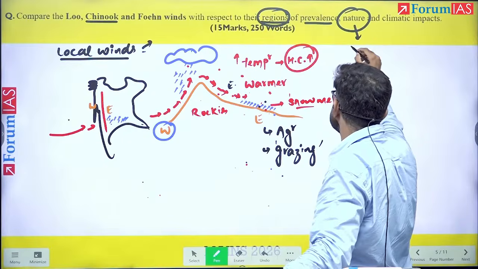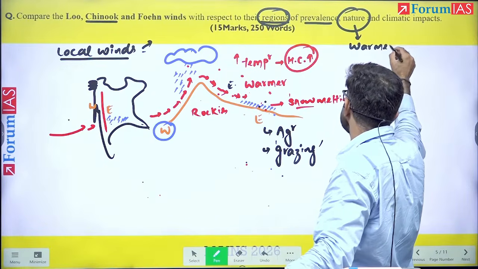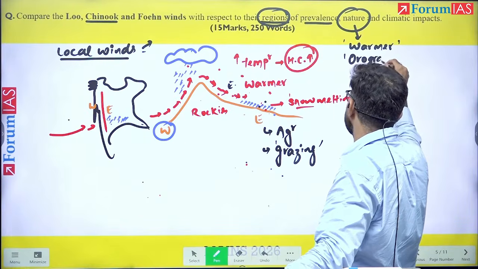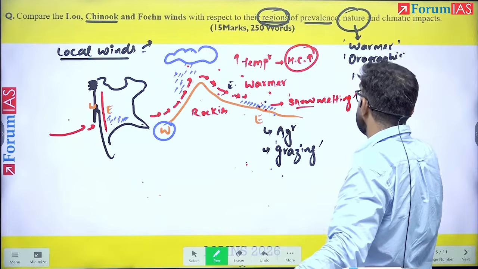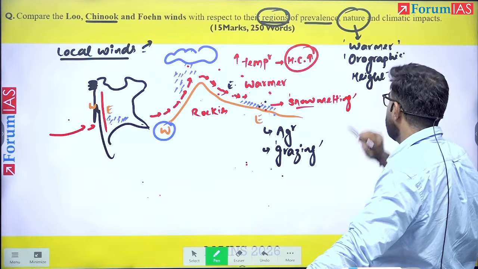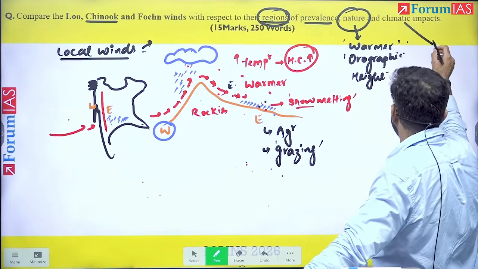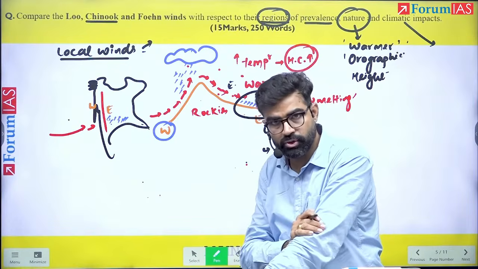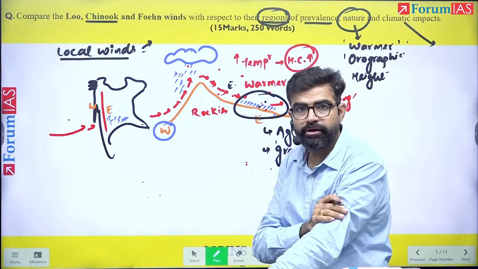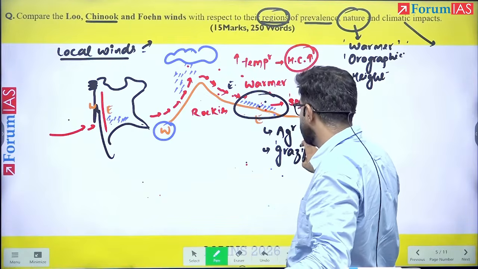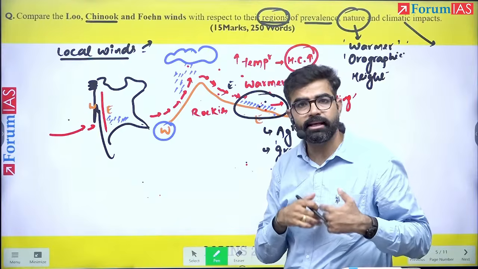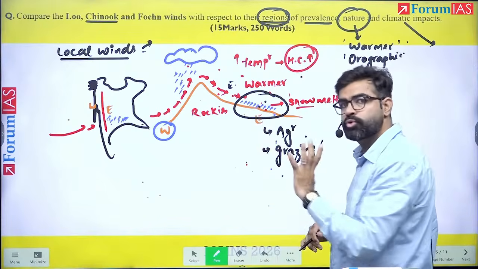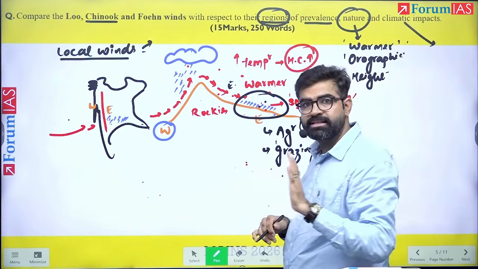So its nature is it is slightly warmer, not very much warmer, slightly warmer. It is coming from the height. So it is occurring in an orographic region, and it is coming from the height. And in the climatic impacts, you will be discussing that it causes melting of this area's snow, and therefore it is also important for making this area suitable for grazing and agriculture. This is the role of the Chinook. Everything is the same except the area, right?